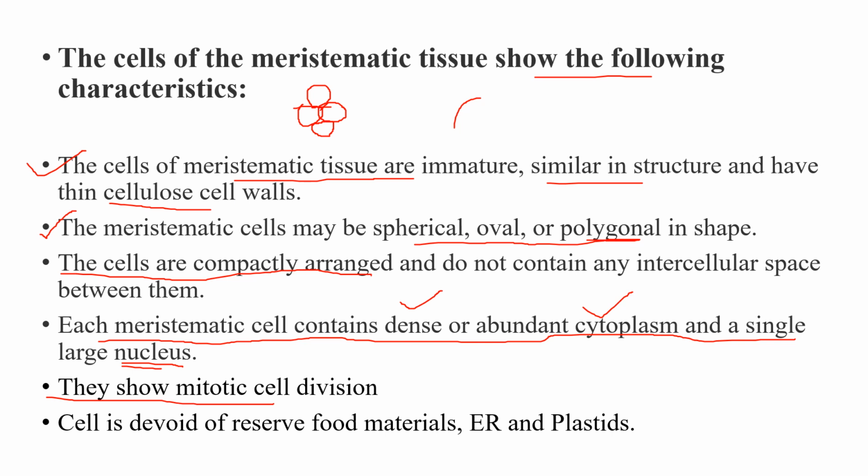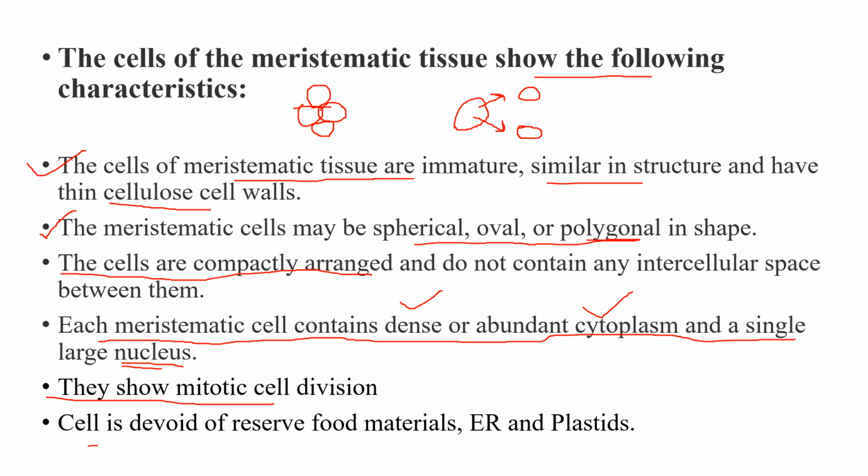Equational division means one diploid cell will give rise to two diploid cells, and both cells have the same chromosome number as that of the mother cell.